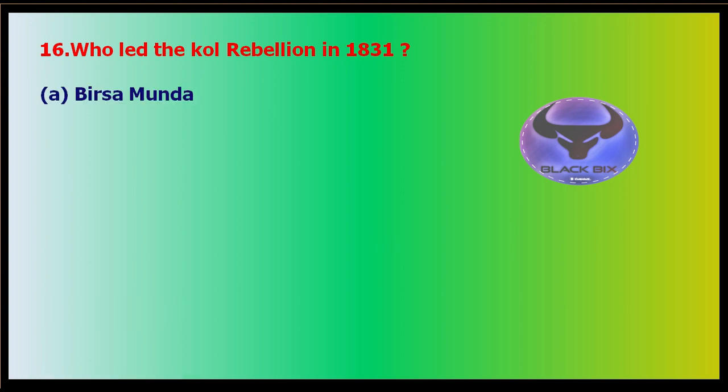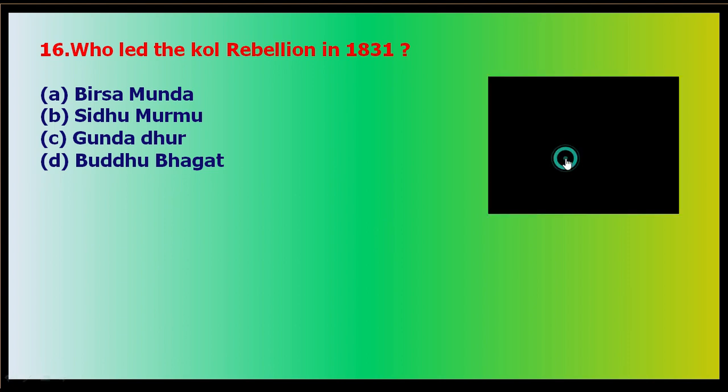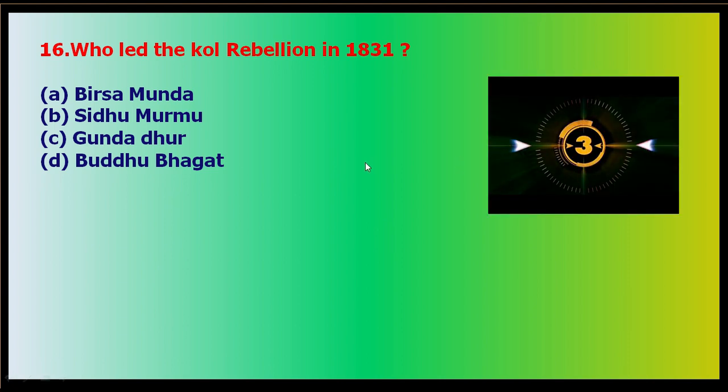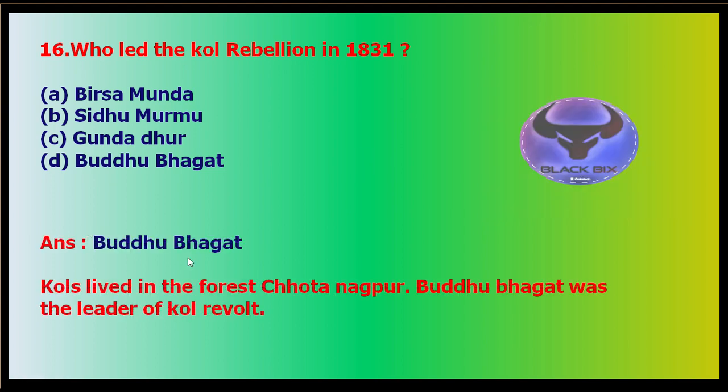Question number 16: who led the Kol Rebellion in 1831? Your options are: A, Birsa Munda; B, Sidhu Murmu; C, Gundadhur; D, Buddhu Bhagat. Funny name. Okay, your time starts now. Four, three, two, one, go. Time up. So your exact answer is Buddhu Bhagat.